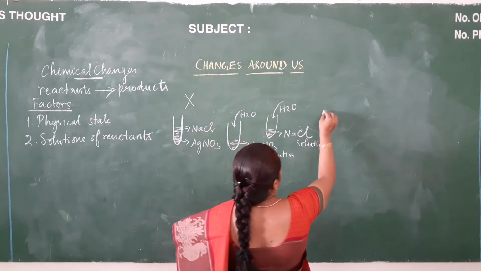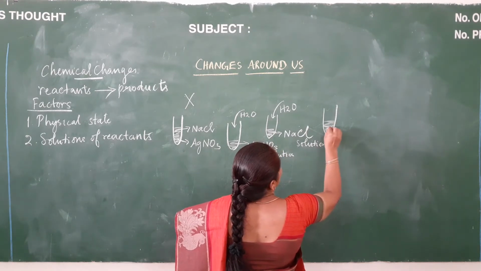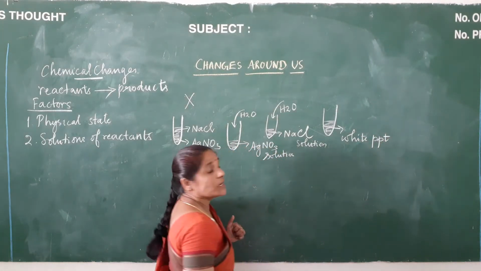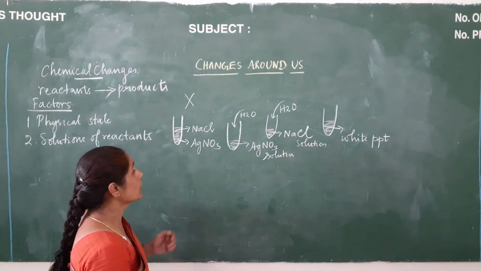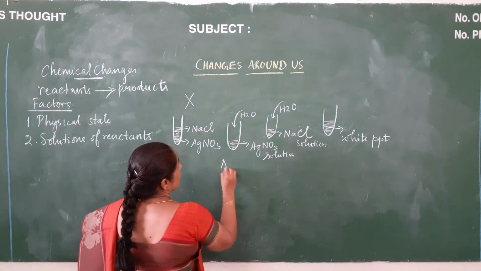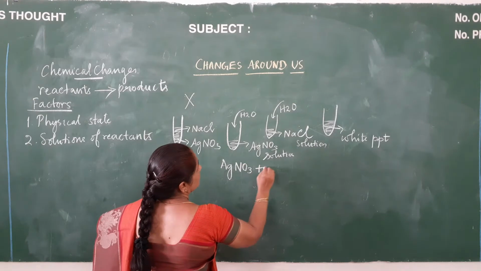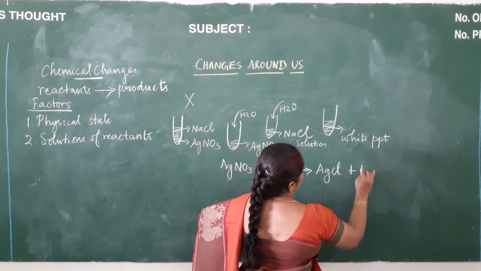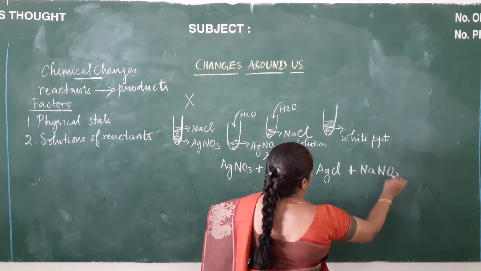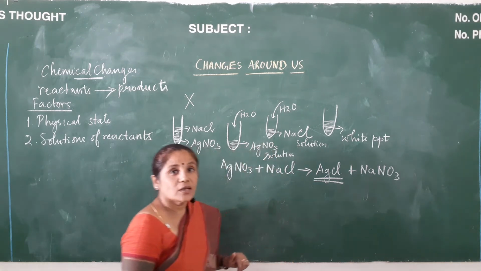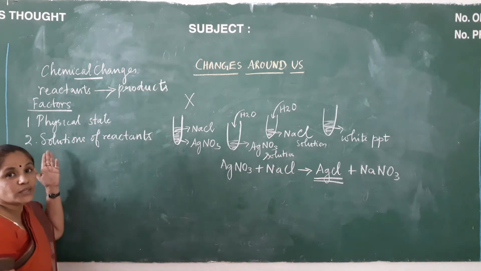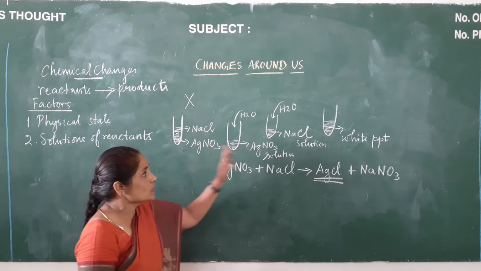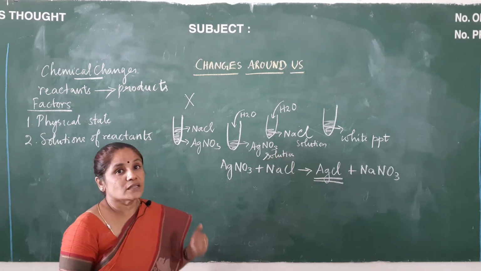What are you going to get? Just observe what happens, you are going to get a white precipitate. This white precipitate is nothing but silver chloride. This can be well explained by an equation. Silver nitrate, when it reacts with sodium chloride, forms silver chloride plus sodium nitrate. This is your white precipitate. So at the end of the reaction you can conclude that for certain reactions to take place, the reactants must be in solution and not in the solid state.